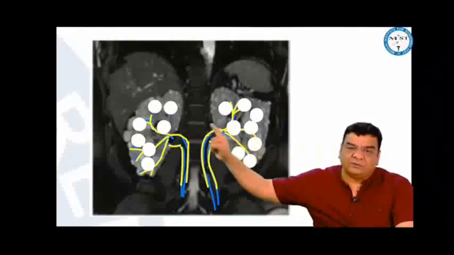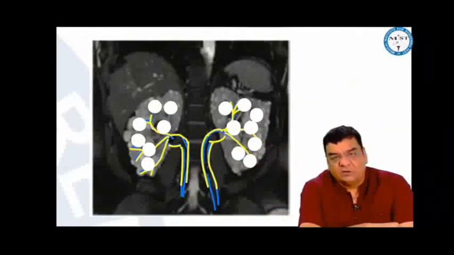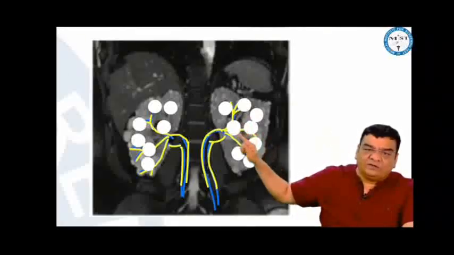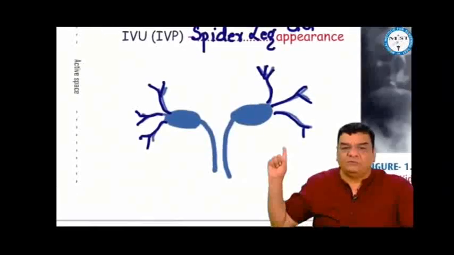Ultrasound will show that there are multiple cysts in both the kidneys. Best would be CECT of the abdomen. Whenever we are using contrast, either in CT or in IVP, IVU, there may be thinning of the pelvicalyceal system, which is called the spider leg appearance. Spider leg appearance, thinning of the pelvicalyceal system.